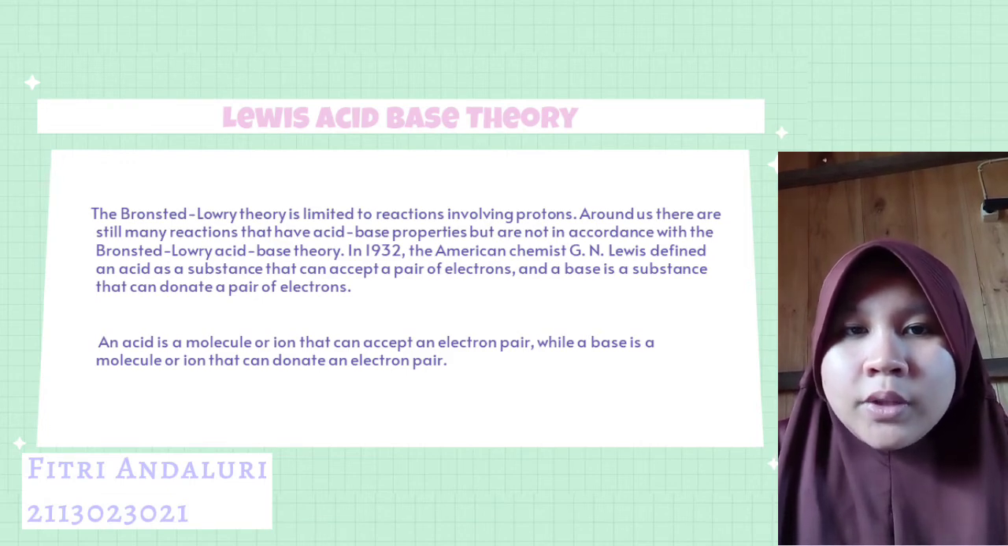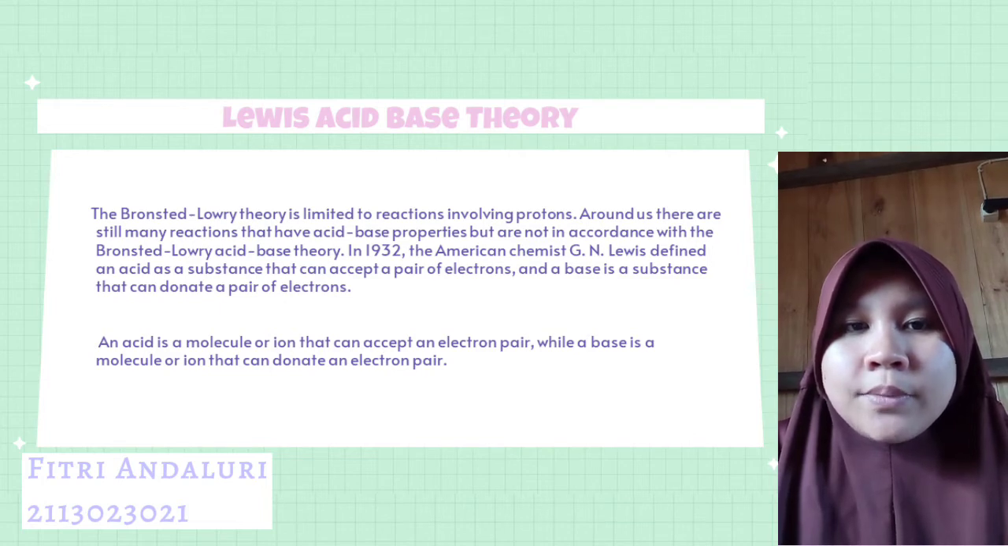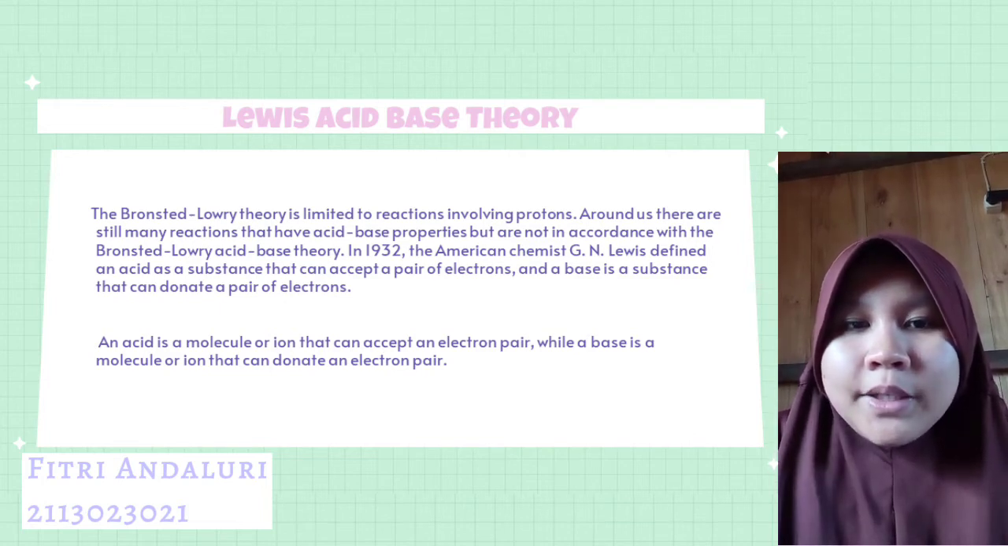In 1932, the American chemist G. N. Lewis defined an acid as a substance that can accept a pair of electrons, and a base as a substance that can donate a pair of electrons. An acid is a molecule or ion that can accept an electron pair, while a base is a molecule or ion that can donate an electron pair.